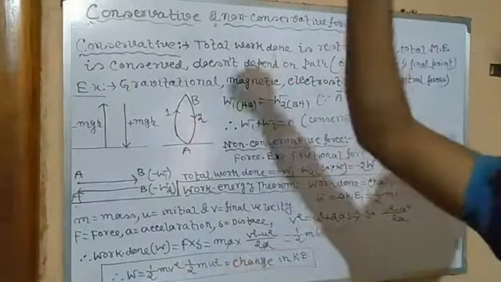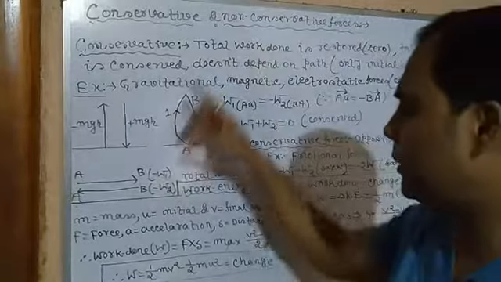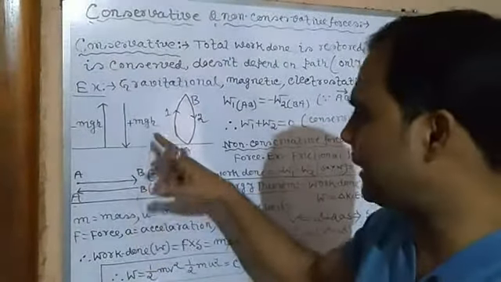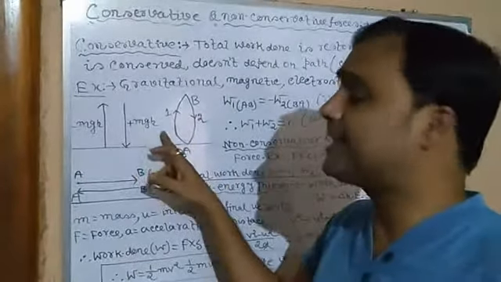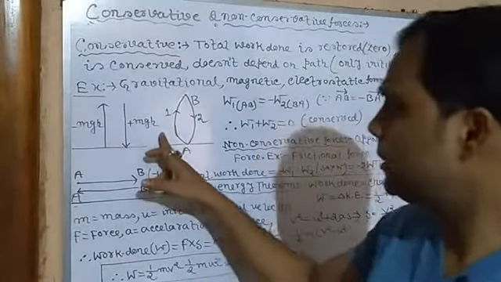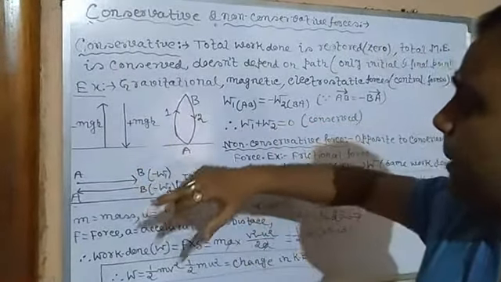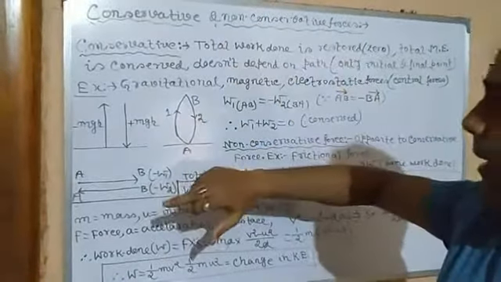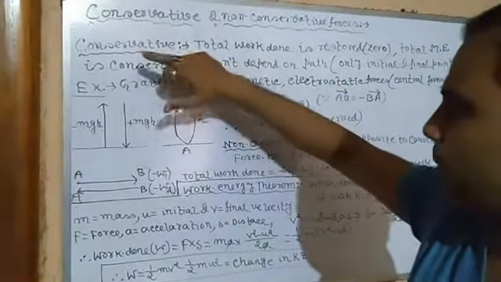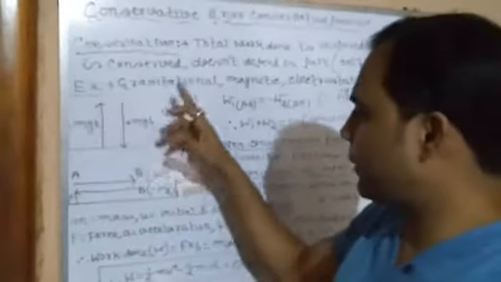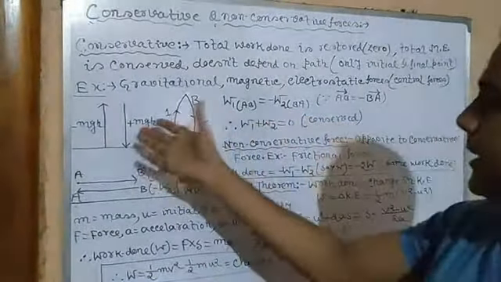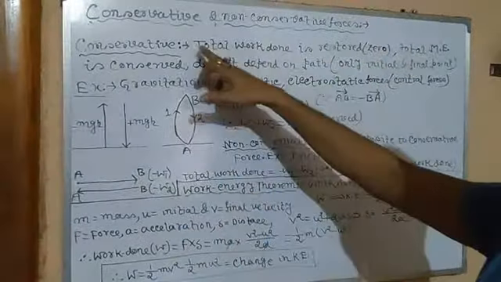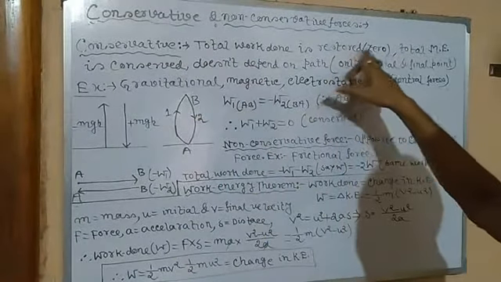But after attaining the maximum height, when it falls down towards gravity, its work done, or gravitational potential energy, is mgh. In the first case it is called negative work done, and during the fall it is called positive work done. So the total work done is zero.